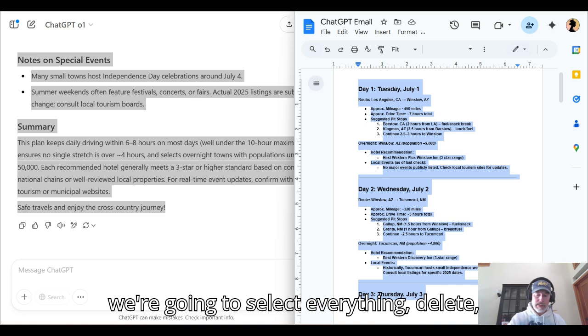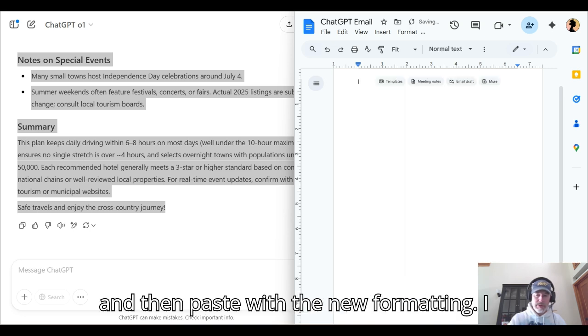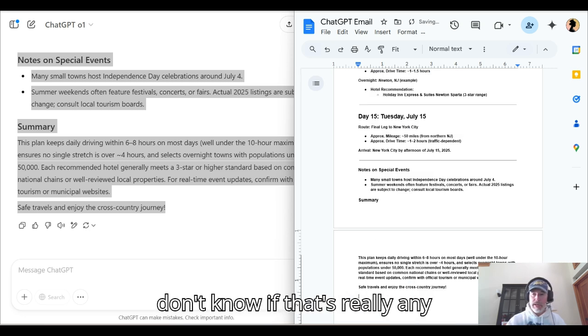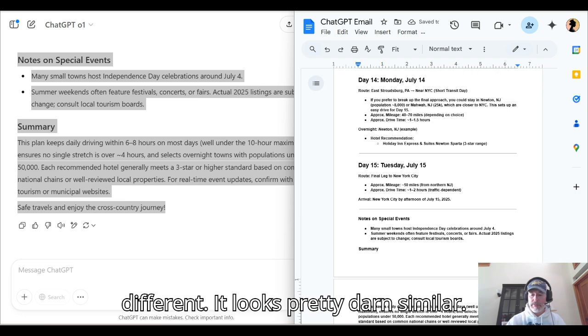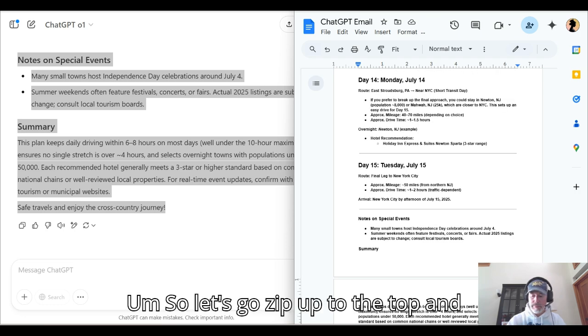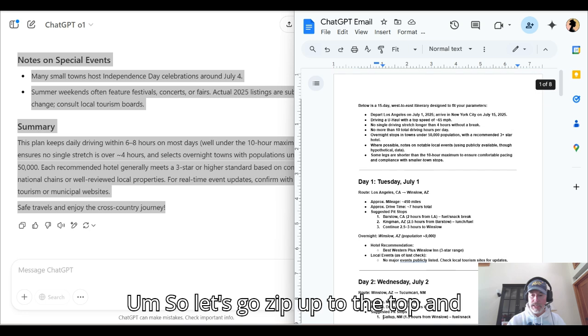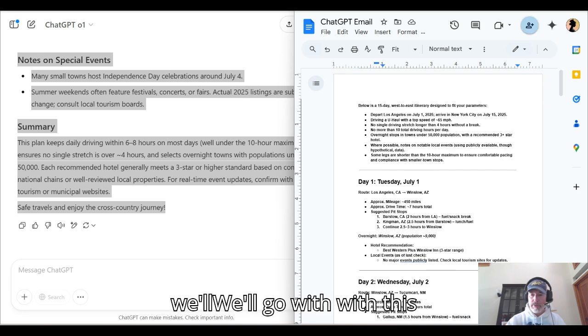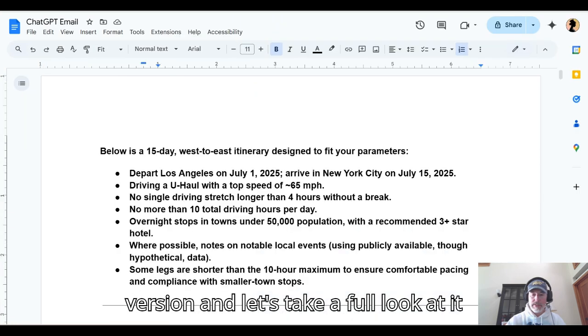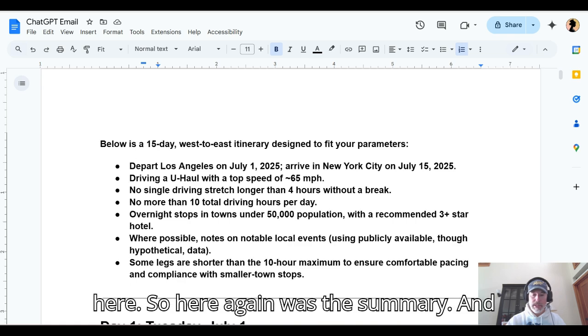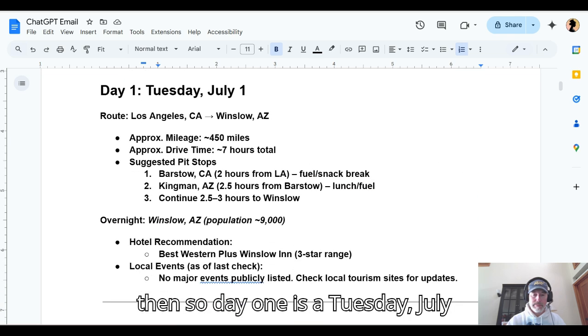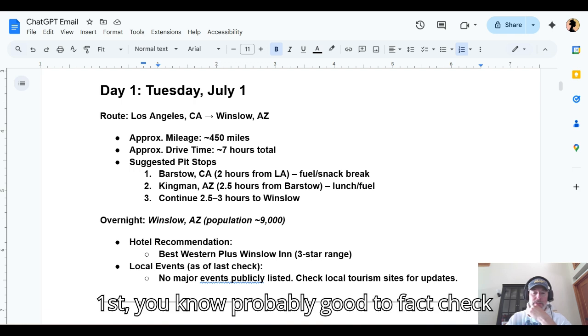So we're going to select everything, delete, and then paste with the new formatting. I don't know if that's really any different. It looks pretty darn similar. So let's go zip up to the top and we'll go with this version and let's take a full look at it here. So here again was the summary, and then day one is a Tuesday, July 1st.